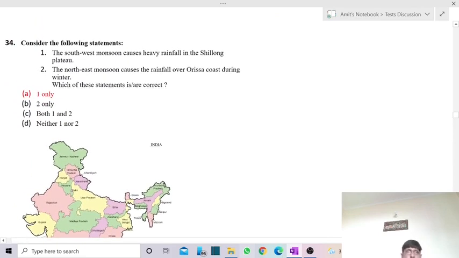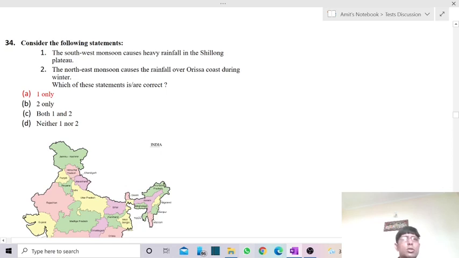Next one is, consider the following statements. One, the southwest monsoon causes heavy rainfall in the Shillong Plateau. This part we had already covered in the last questions. Second, the northeast monsoon causes rainfall over the Odisha coast during the winter. So which of the statements is correct?